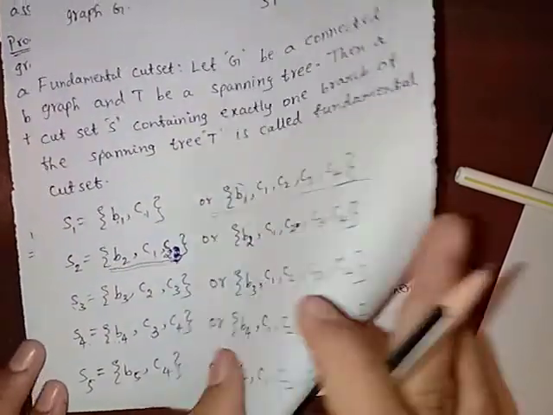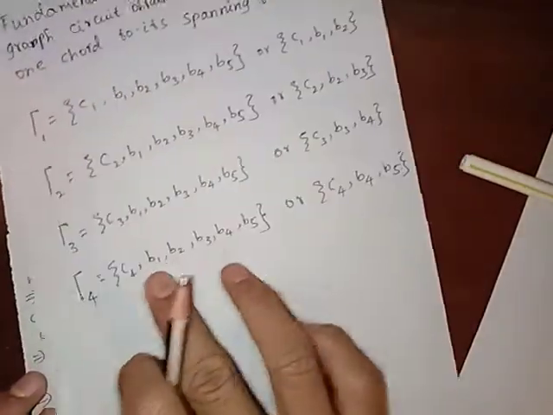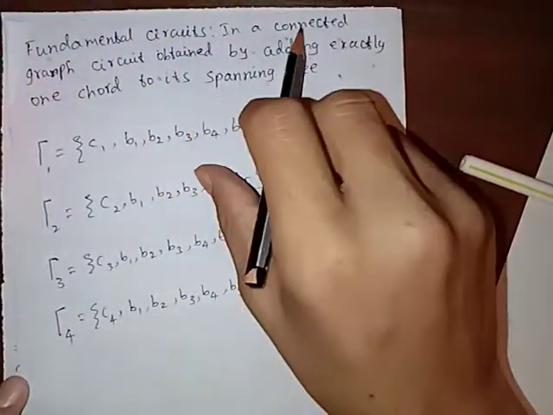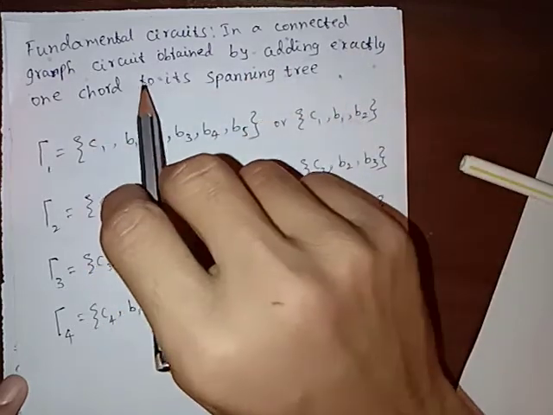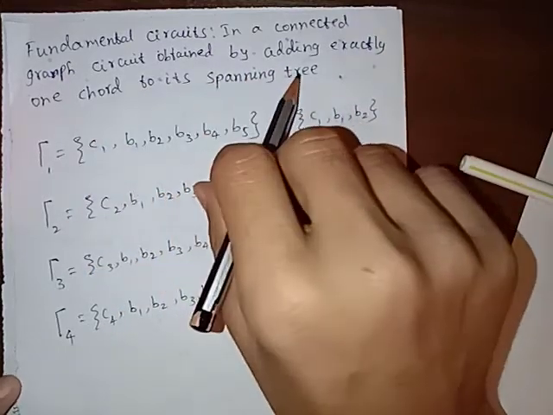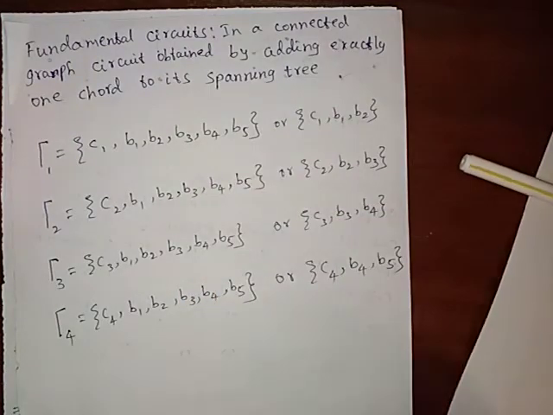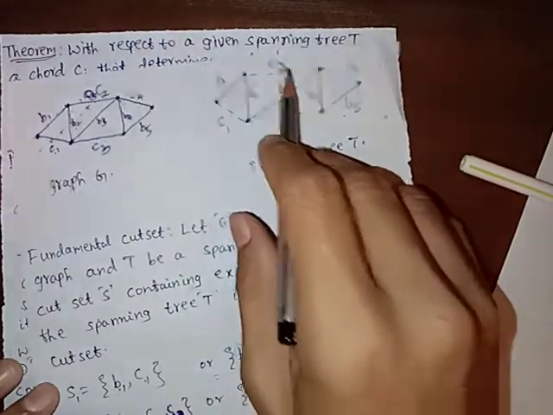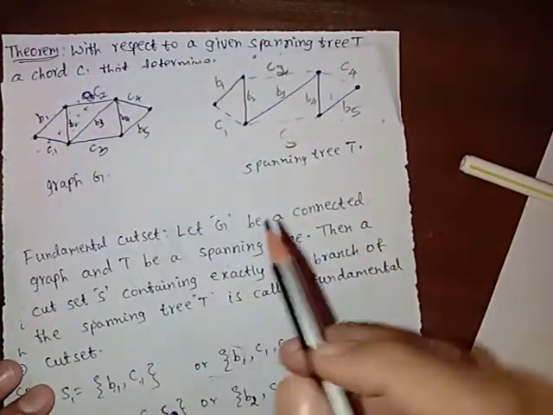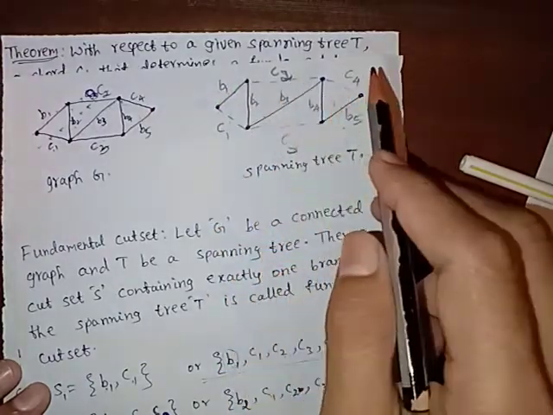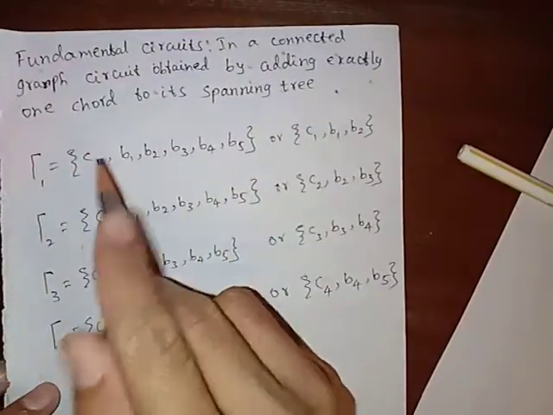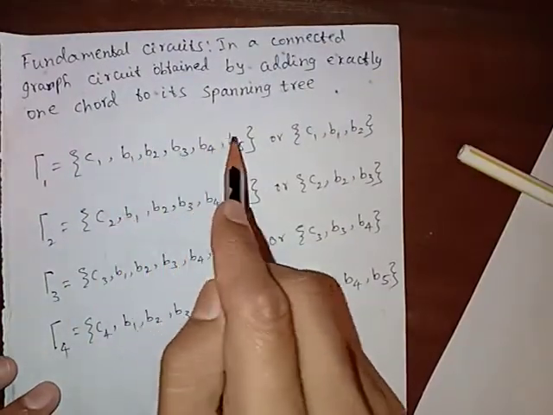Now what is a fundamental circuit? In a connected graph G, a circuit obtained by adding exactly one chord to its spanning tree. Now consider a spanning tree of this graph. This is a spanning tree of this graph. What are the branches of the spanning tree? B1, B2, B3, B4, B5. So first we can list out B1, B2, B3, B4, B5.